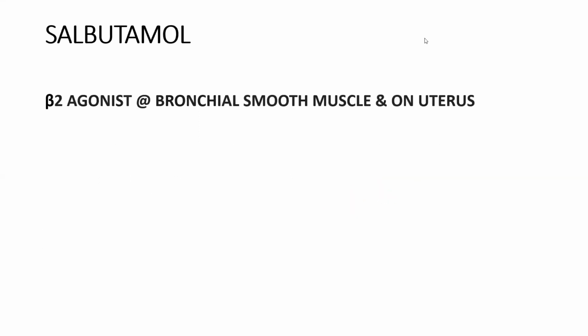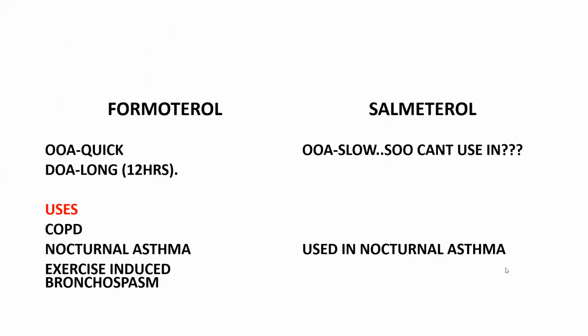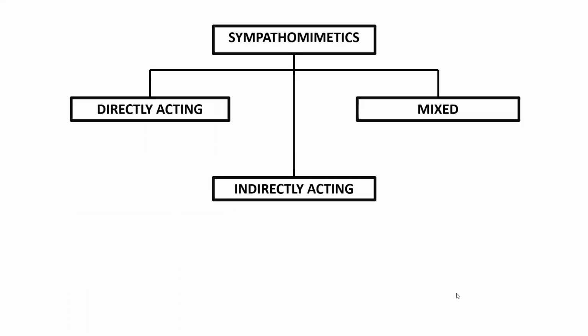And salbutamol, it is a beta 2 agonist at bronchial smooth muscles and on uterus. And formoterol and salmeterol. Formoterol's onset of action is very quick, so it is used in emergency situations, and the duration of action is long. It is used in COPD, nocturnal asthma, and exercise-induced bronchospasm. And salmeterol is used in nocturnal asthma. Here the onset of action is slow, so we can't use that one in emergency situations, right?